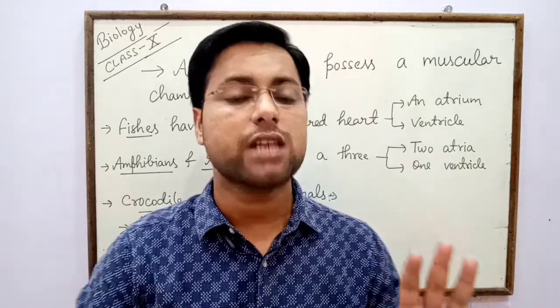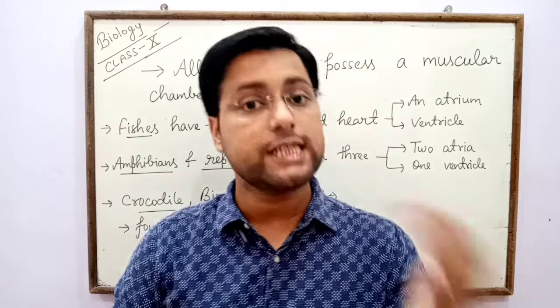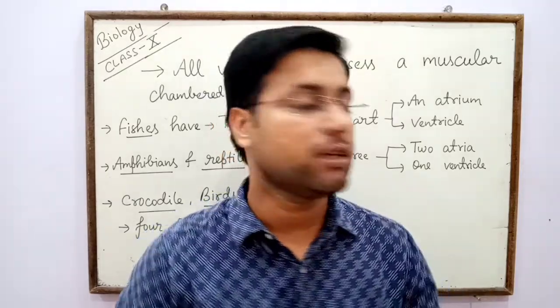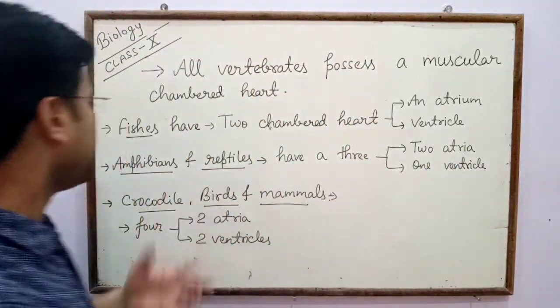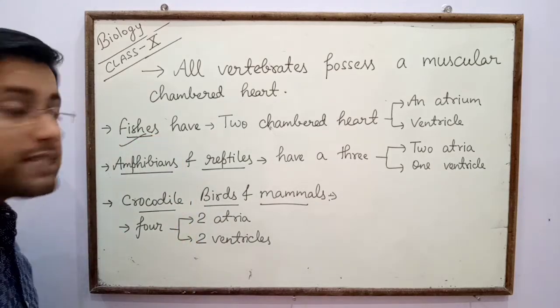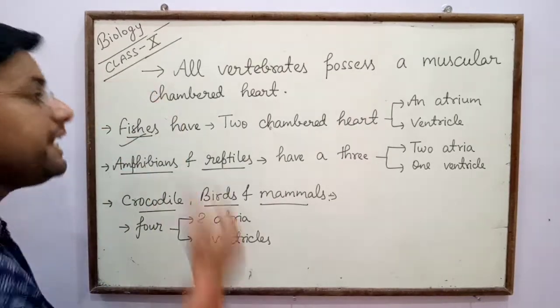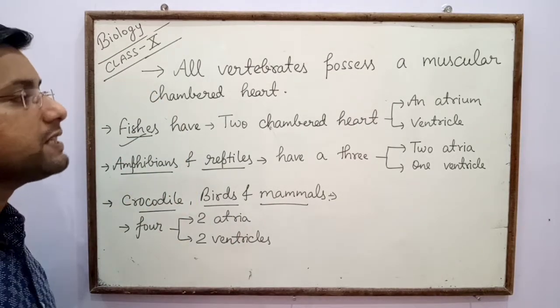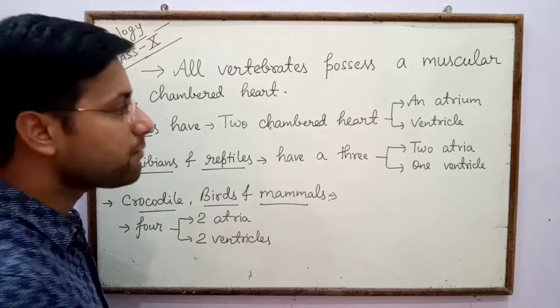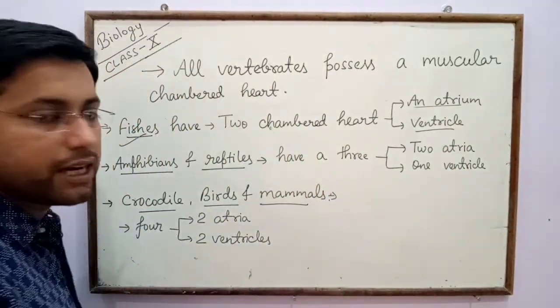So on the basis of the number of chambers, that is 2 chambered heart, 3 chambered heart and 4 chambered heart, the organisms are classified. Like fishes have a 2 chambered heart, because in the heart of fishes only 2 chambers are present, that is an atrium and a ventricle.